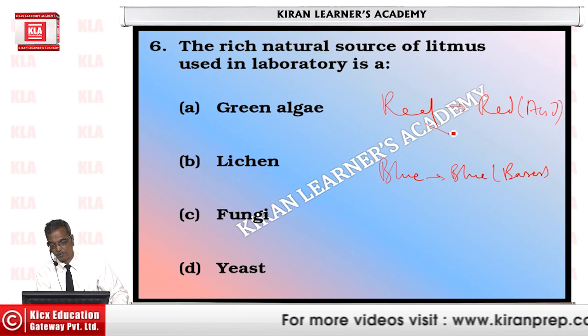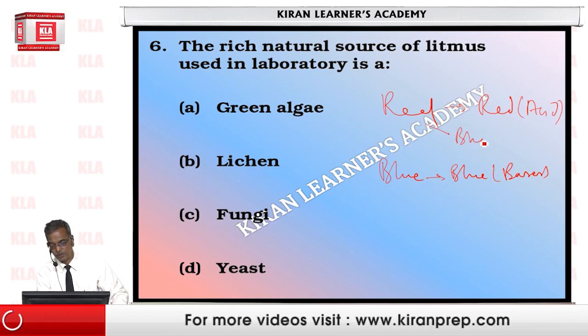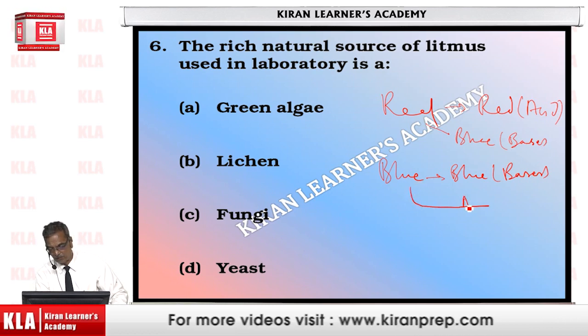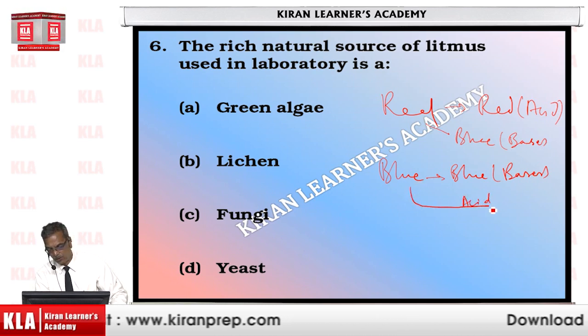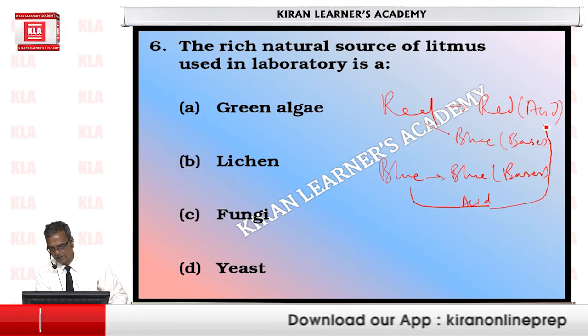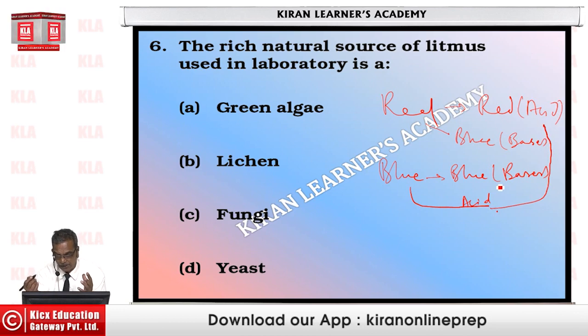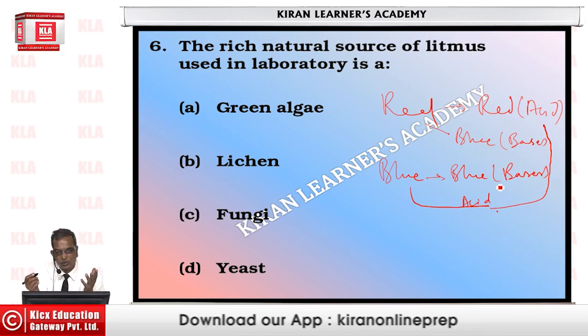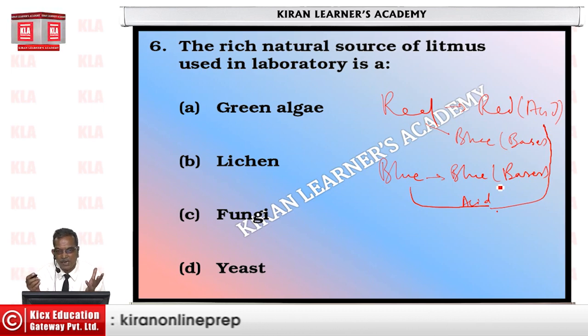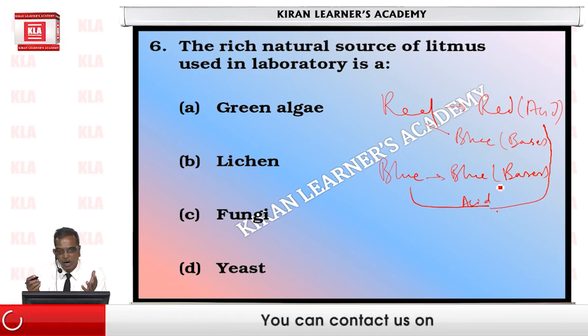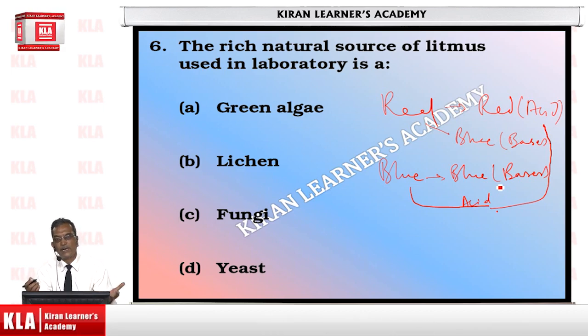But red would turn blue in a base. Similarly, in presence of acid, a blue litmus would turn red. Now this litmus paper or litmus solution available in chemistry or biology laboratories is obtained from where? Where do we get it from?